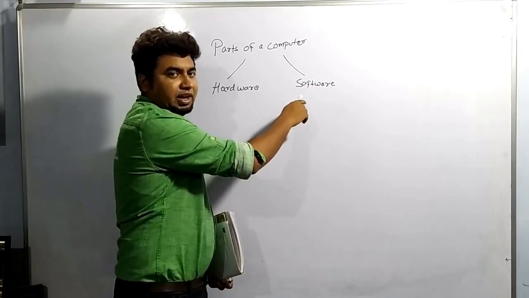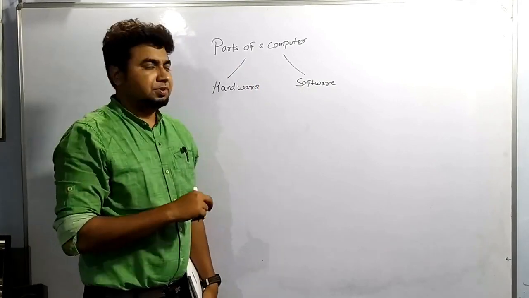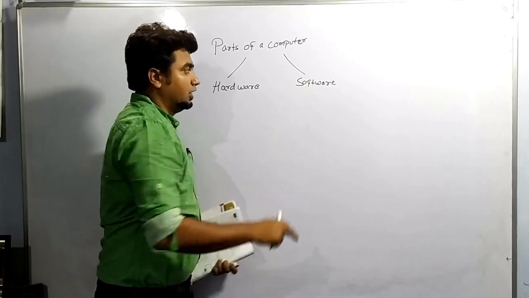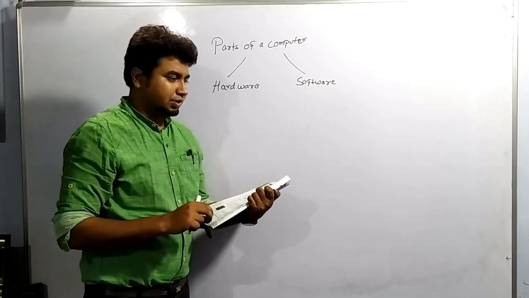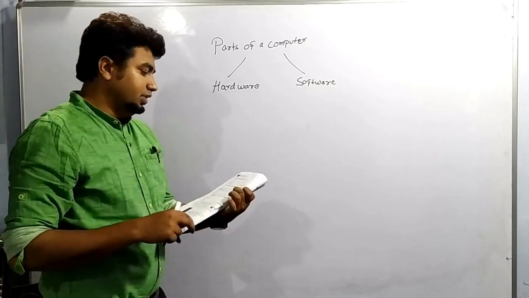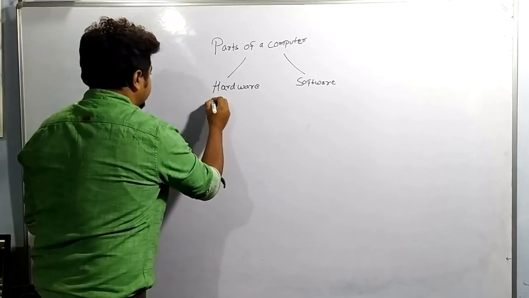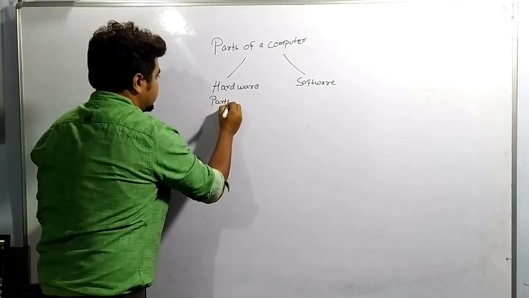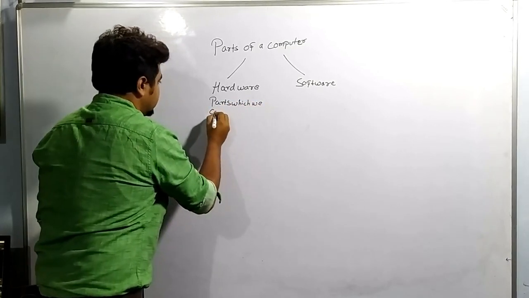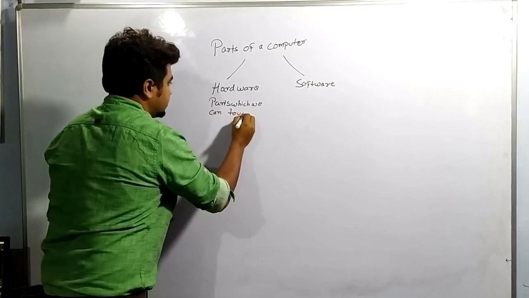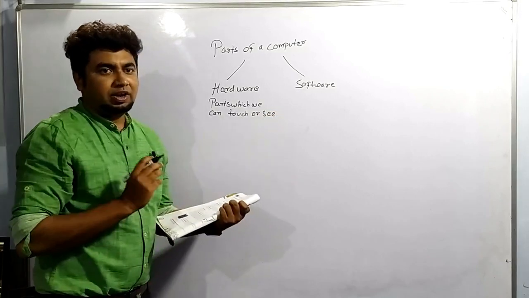Now hardware and software, so we have two parts of a computer. Basically we are dividing it in two parts. One is hardware, another is software. Now what can we say about hardware? Hardware is basically the parts which we can touch or see. The parts which we can touch or see are known as hardware.